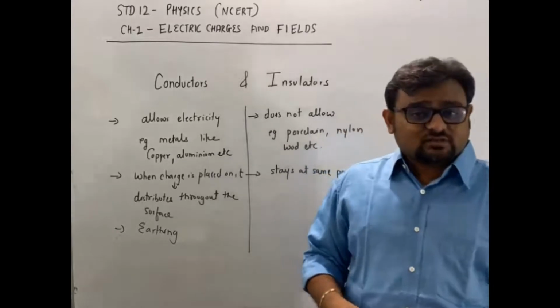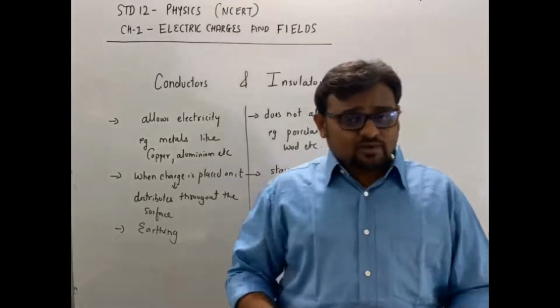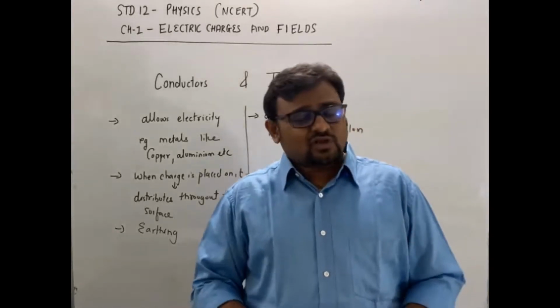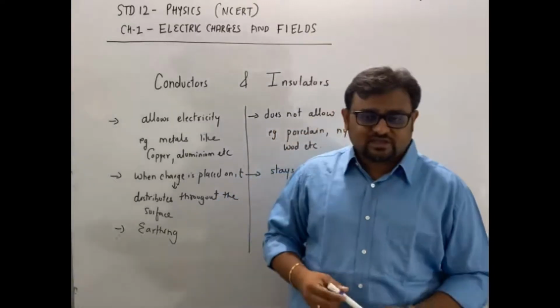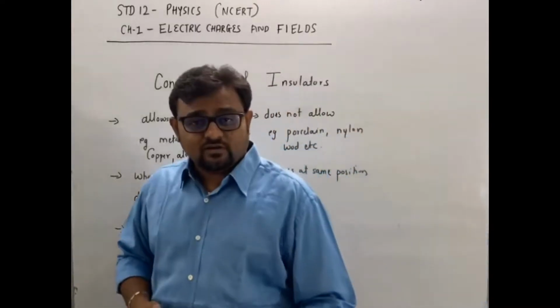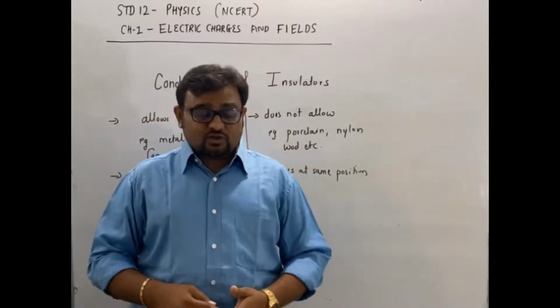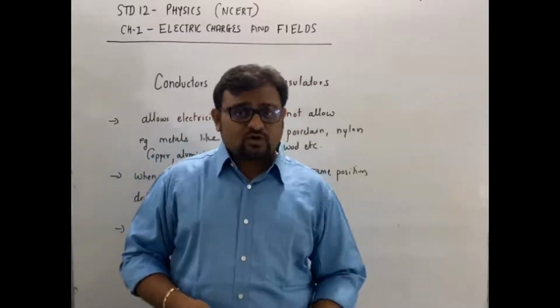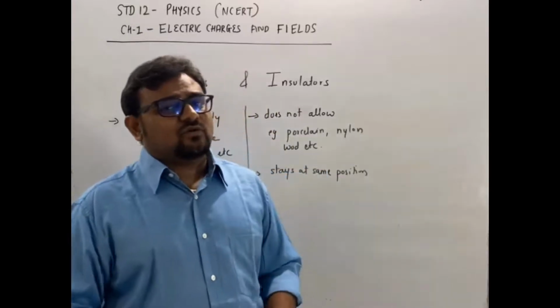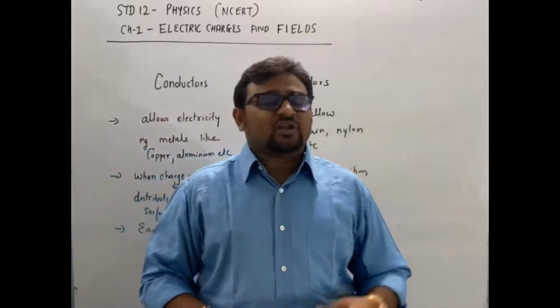Examples of conductors: metals like copper, aluminium, iron. All the metals are good conductors of electricity. Whereas for insulators, most of the non-metals are non-conductors, meaning they are insulators. You can also say porcelain, wood, nylon. These are examples of non-conductors or insulators.